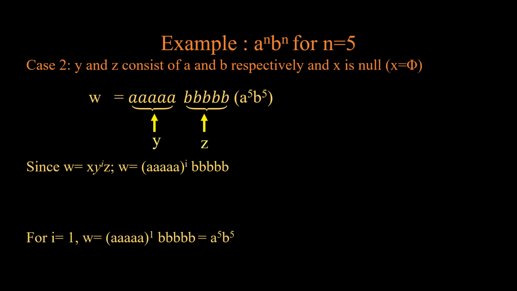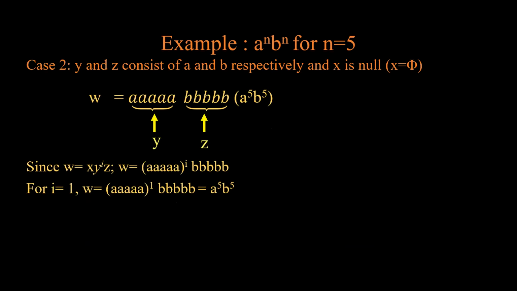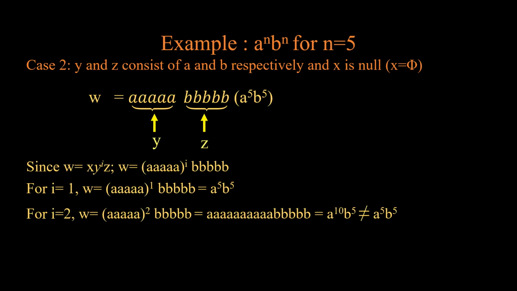Now let's consider the second case. Here we are assuming that x is a^5 and y consists of a only, z consists of b only. Now again, taking into consideration w is equal to xy^iz, w is equal to a^(5i) b^5 because y is a^i. For i equal to 1, w is a^5 b^5, very much part of the language as expected. Number of a and number of b are same. For i equal to 2, now we get a^10 b^5, which is not part of the language. Number of a is not equal to number of b.